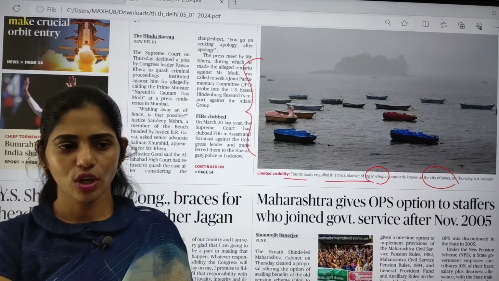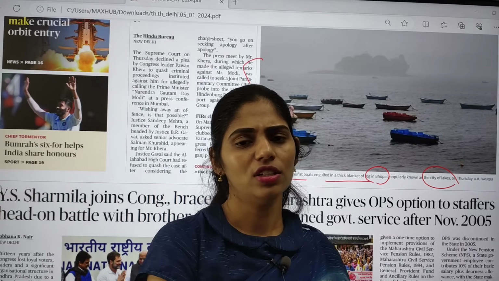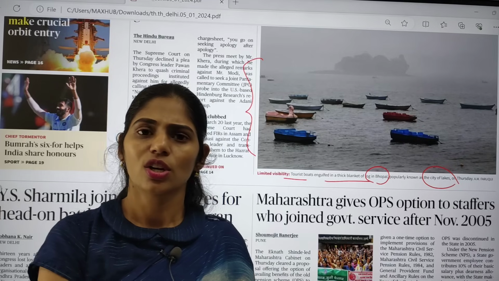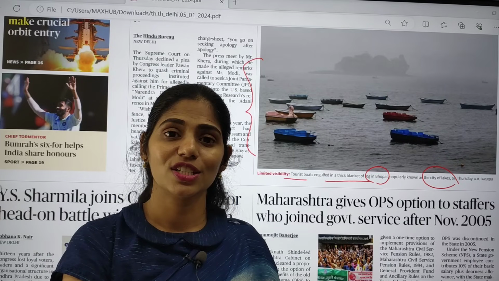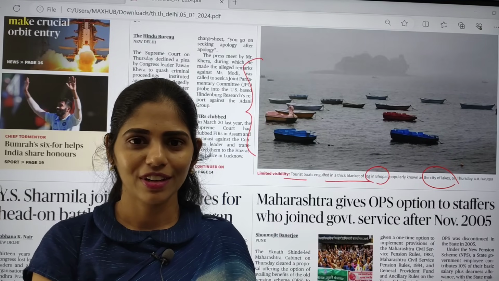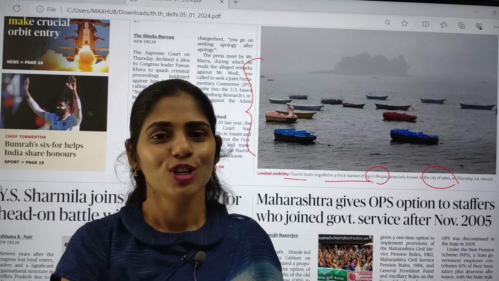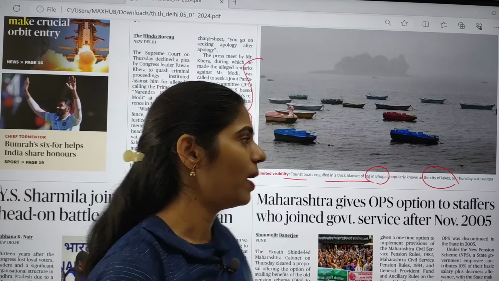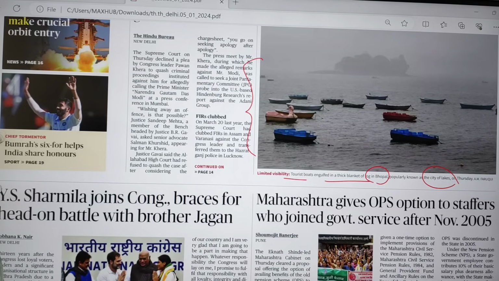If you are writing any competitive examination, there you can get a question like, which of the following cities is called the City of Lakes? And you will be getting options like Bhopal, Thiruvananthapuram, Manipur, like that. So the correct option here is Bhopal. Bhopal is called the City of Lakes.